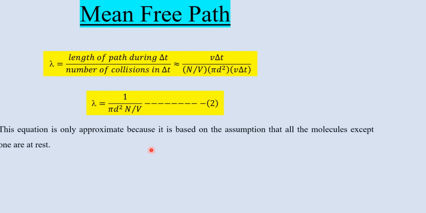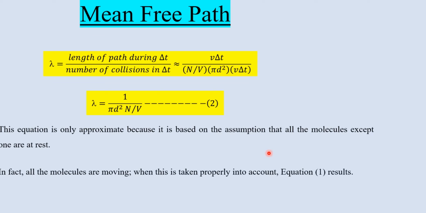This equation is only approximate because it is based on the assumption that all the molecules except one are at rest. You can see that in deriving this equation we assume that a single molecule is moving, all others are at rest, and all others are point molecules. In fact, all the molecules are moving. When this is taken properly into account, equation 1 results. Whenever you consider all the particles moving, you will get equation number 1.